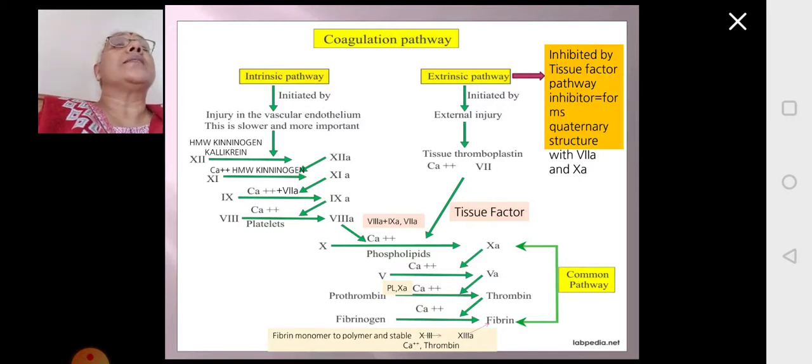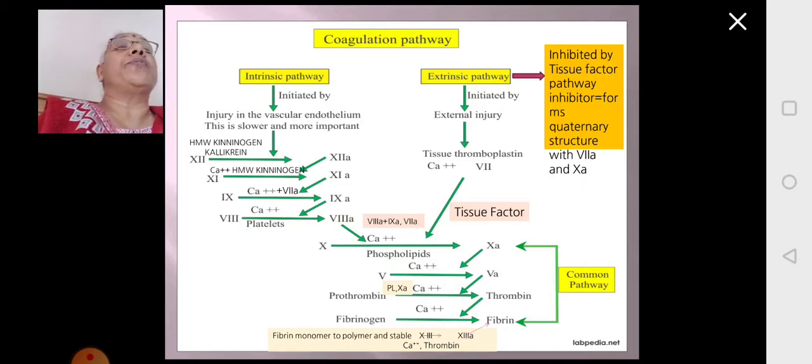So there is a factor which will stop the process of blood clotting, and this entire process is inhibited by tissue factor pathway inhibitor. It is called TFPI, tissue factor pathway inhibitor. This will form a quaternary structure with 7A and 10A.